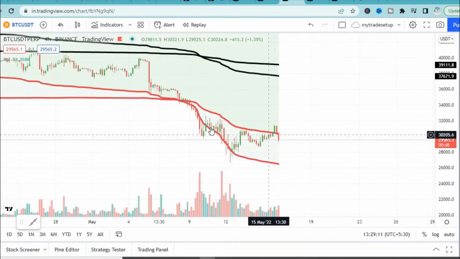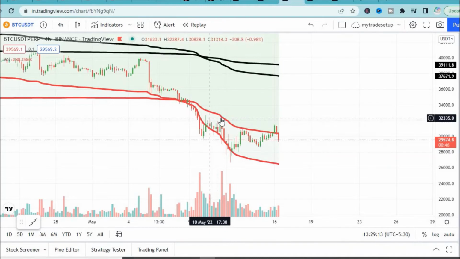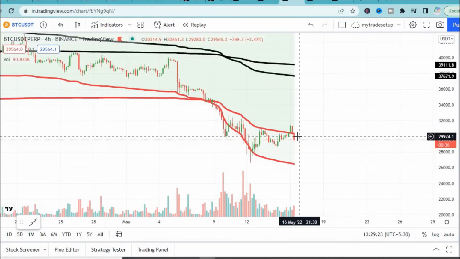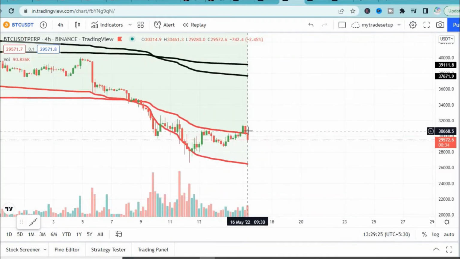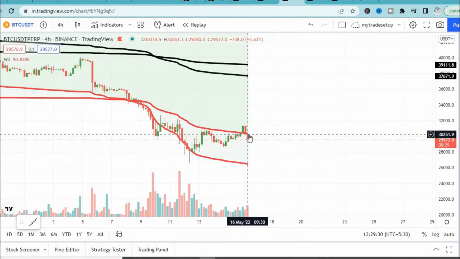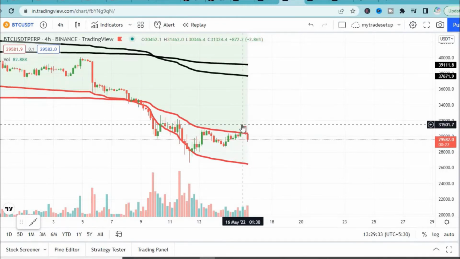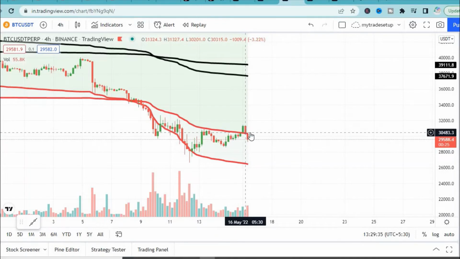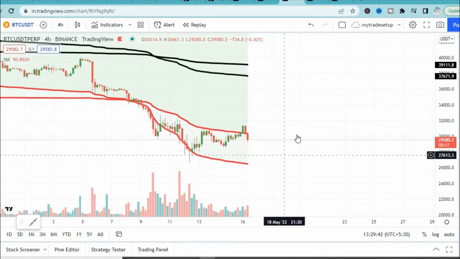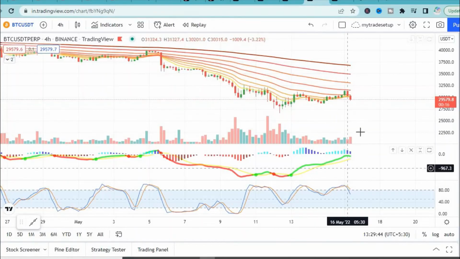So what has happened is that after many attempts, at least three or four, including one more in a red candle here, it is able to break above this particular 2 standard deviation band. But immediately it faces a sell-off that invalidated the previous rise from here, right? So that means it has to again break above this with a little more volume. For it to technically rally further, this candle has to be taken out. Till then this kind of selling process is going to continue in Bitcoin, right?